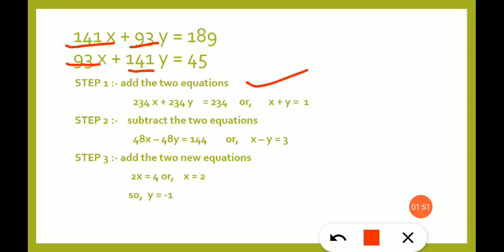So for again the first step, add the two equations, second step, subtract the two equations, then add the two new equations and get the values. That's it.